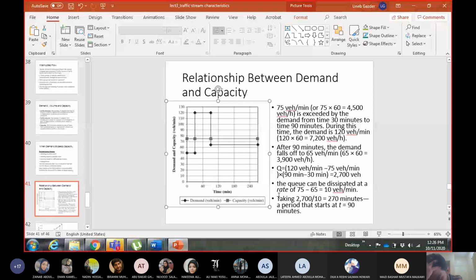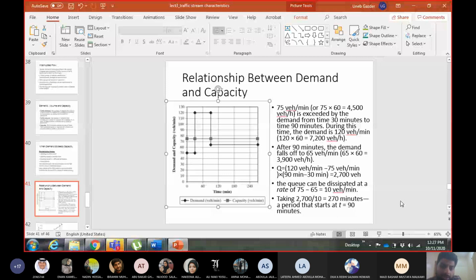Okay, so in this graph and this slide, you have seen how we can calculate the number of vehicles in the queue and how we can calculate the time required to discharge the queue. Now let us go to the other slide where we will see how to calculate the delay for each vehicle.